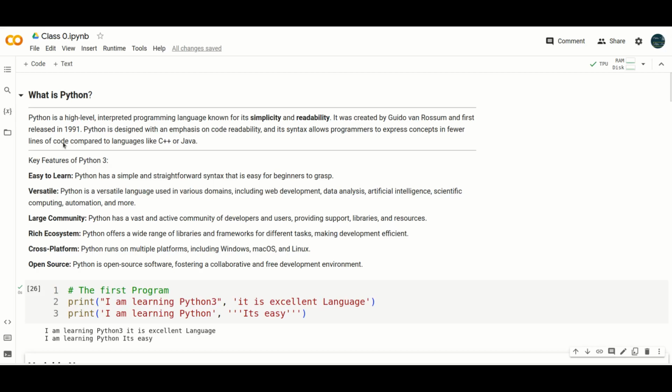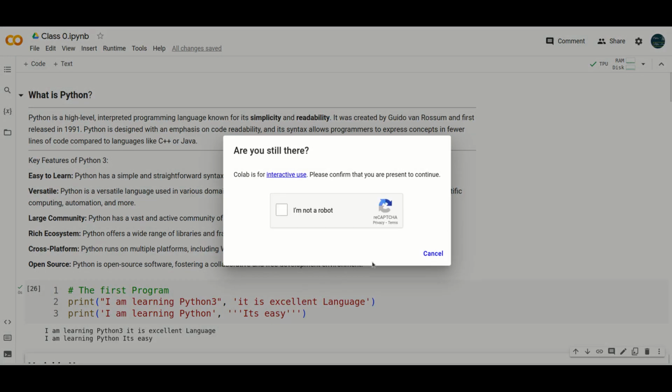Right now, we are going to discuss the first program, which is the print function provided by Python 3.xx. In Python 3.xx, the print function is like this: print, first bracket, double quote, and whatever you write in English, any letters or numbers, inside the quotes, which is called a string in programming language, will be printed. And there is a comma separation, and therefore you can write many other things, and that will be executed.